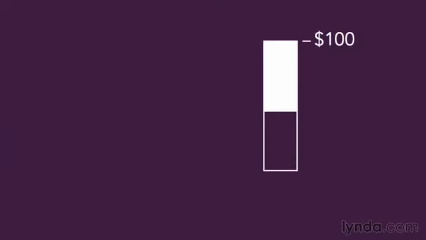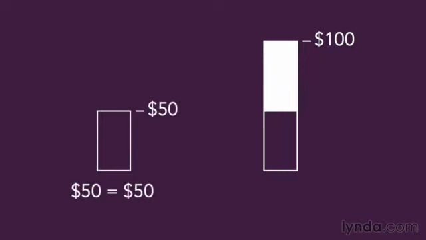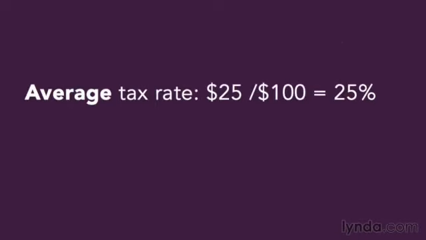Under this simple tax system, how much tax do you pay if you make $100? Well, again, the first 50 is never taxed at all, so the tax that you pay is 0. The second 50 is taxed at the rate of 50%, so you're going to pay a total of $25 tax if your taxable income is $100. This allows us to discuss 2 important concepts, the average tax rate and the marginal tax rate. The average tax rate is simply the tax that you owe, $25 in this case, divided by how much you made, $100 in this case. $25 divided by $100, that's 25%.